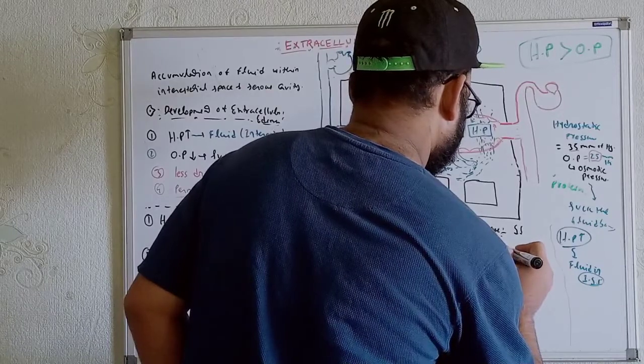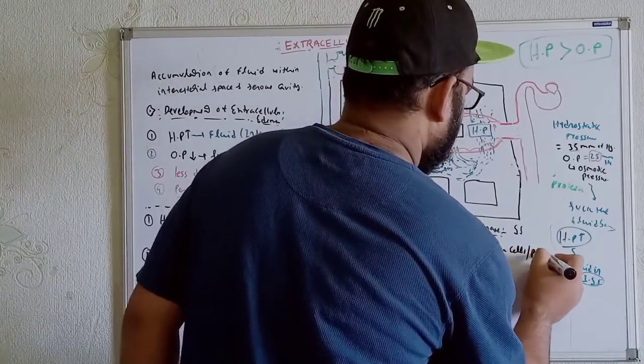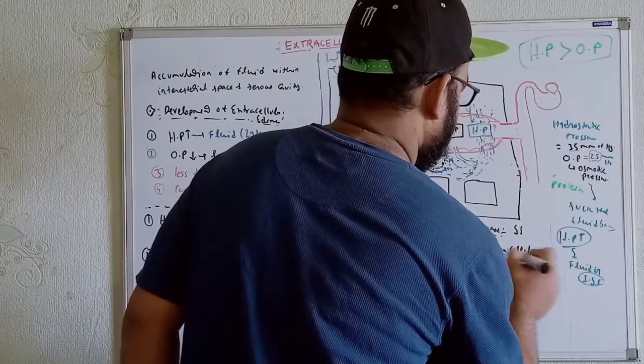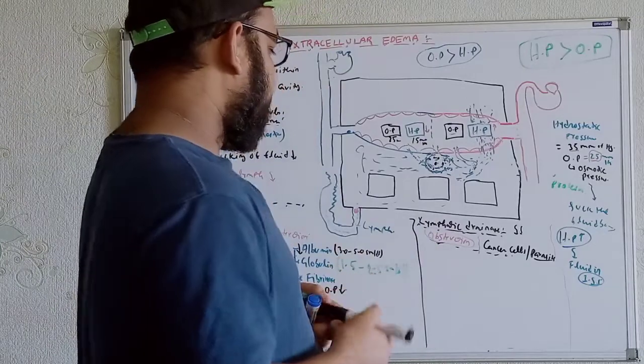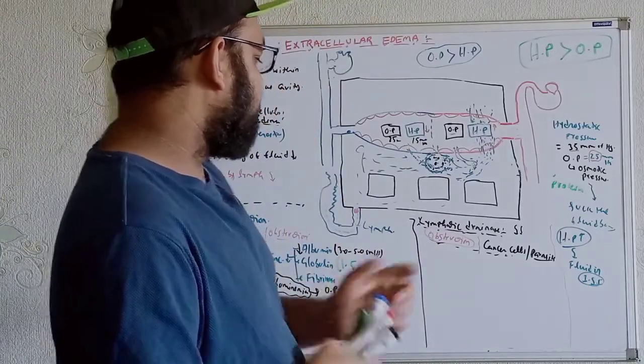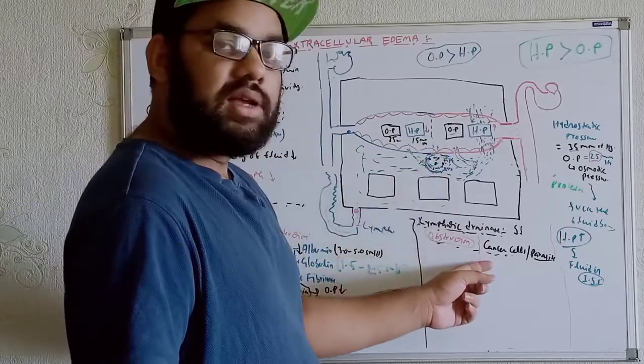Some kinds of parasites can also cause problems within the lymph. So in these regions, we can get obstructions, we can get infiltration of the cancer cells, we can get parasite attack over here.